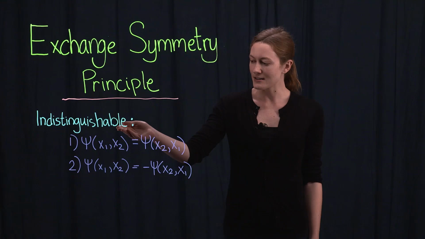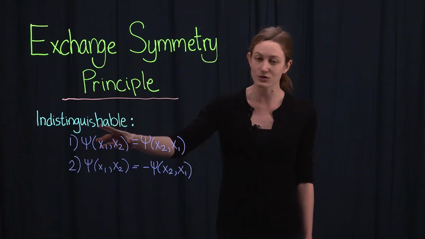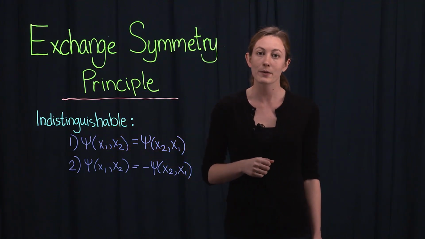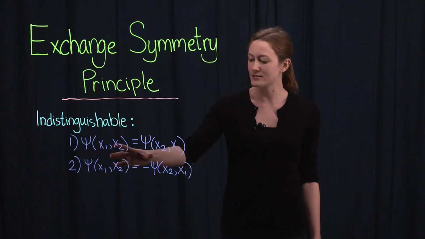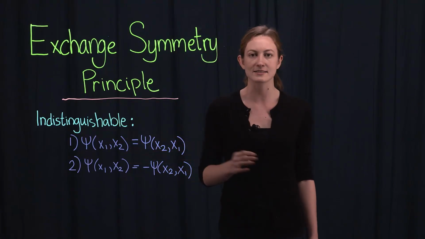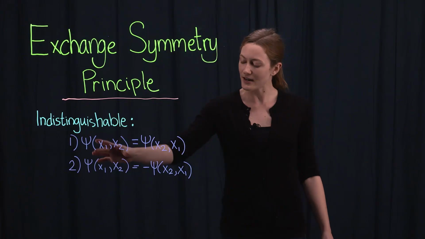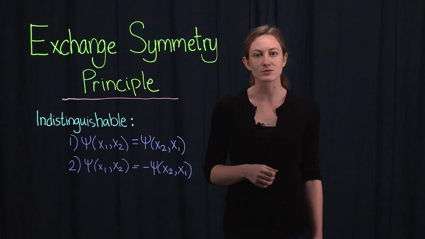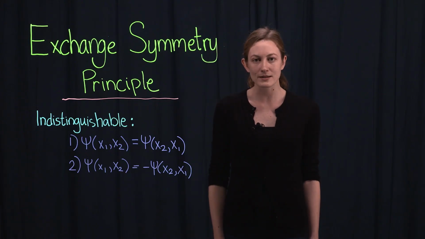The first is that their total wave function is symmetric under their interchange. For instance, for the case of two particles, psi(x1, x2) equals psi(x2, x1). Particles with this property are called bosons. The second way to do this is that the total wave function is antisymmetric under interchange of the particles, which for two particles means psi(x1, x2) equals minus psi(x2, x1). And particles with this property are called fermions. The fact that particles can truly be identical has far-reaching consequences.